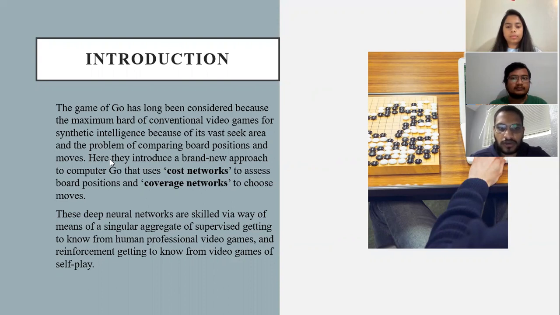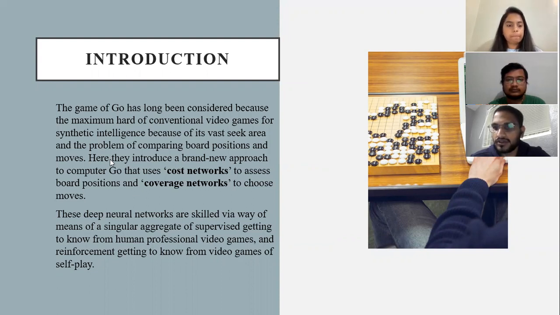Go is a board game that is very famous in a large part of Asia. It was invented around 2500 years ago in ancient China, and a few players have committed their entire lives to learning it. Even AI experts believed Go might be unsolvable for a few decades because of its complexity, which originates from its huge search space and the problem of evaluating board positions and moves.